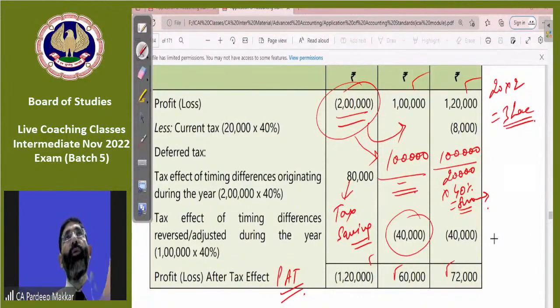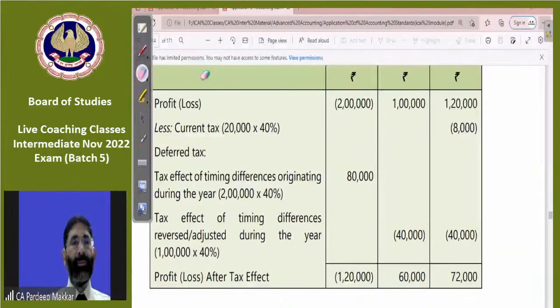Well, there are two calculations which you have to keep in mind. One thing is you will have to adjust your previous losses. Second thing is you will have to adjust your taxes also. So both things are to be kept in mind. 1 lakh 20,000 minus 48,000, and here 1 lakh minus 40,000. So that's the point. I think it is clear to everyone now.